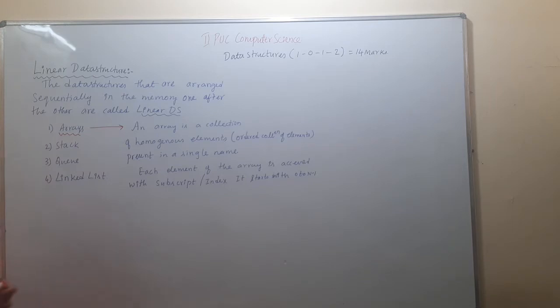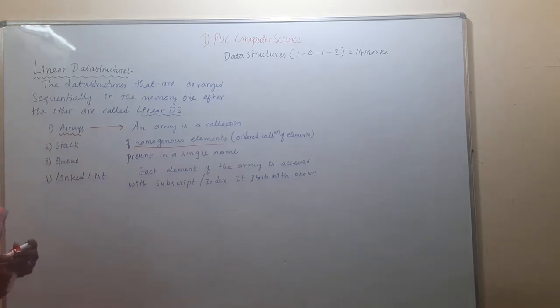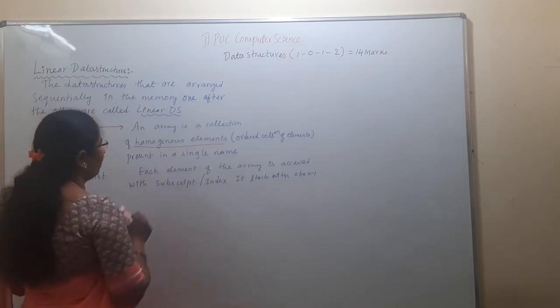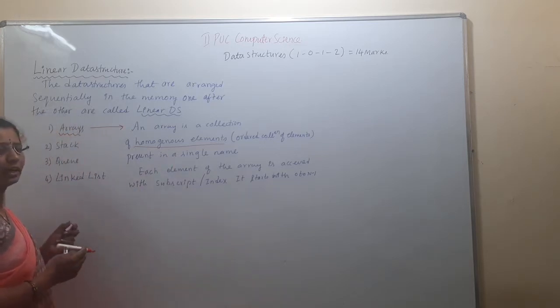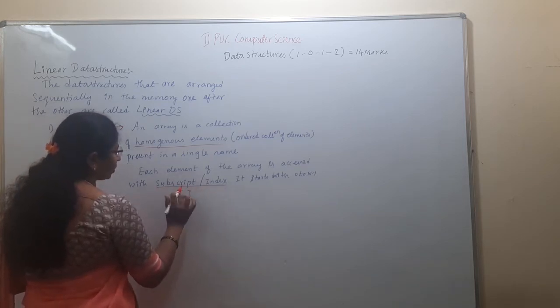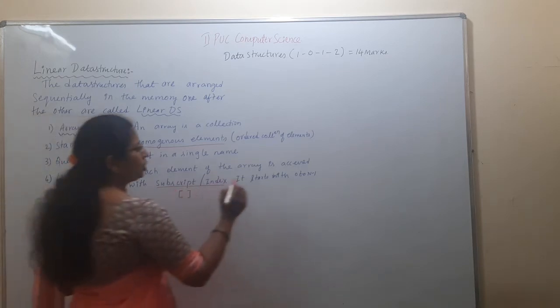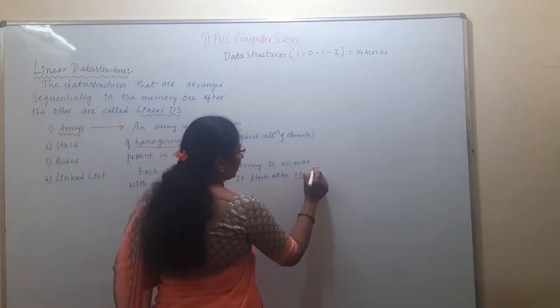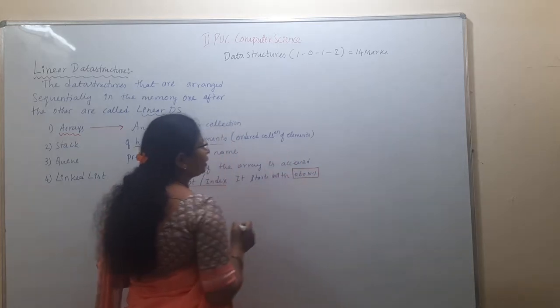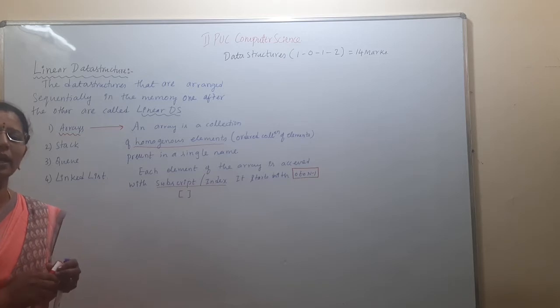An array is a collection of homogeneous elements, an ordered collection of elements present under a single variable name. Each element of the array is accessed with the index or subscript. What is the index? The square brackets are called the index. The index starts with 0 to n minus 1. In memory, the first location of the array starts with 0 and ends with n minus 1.